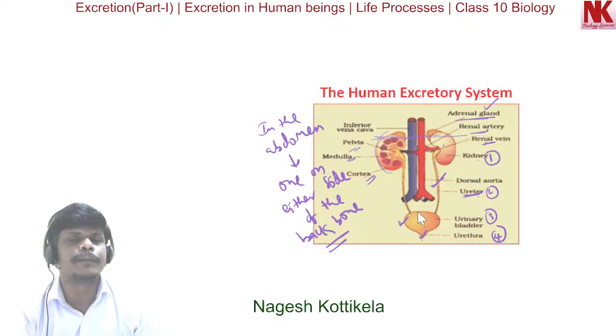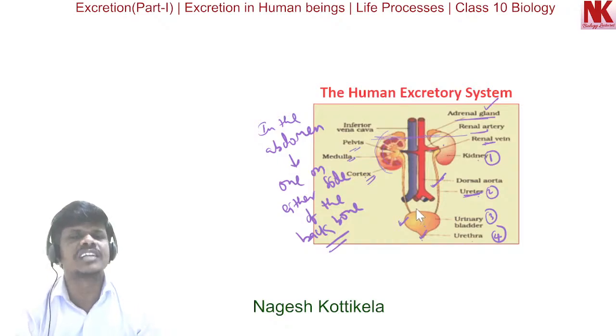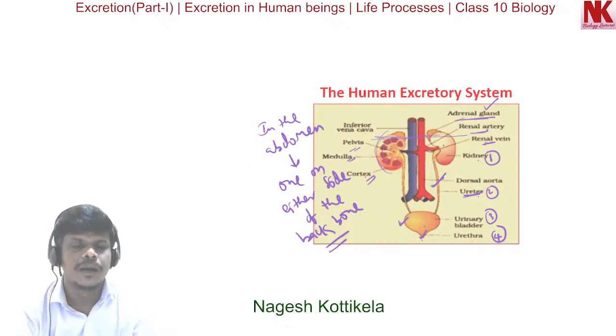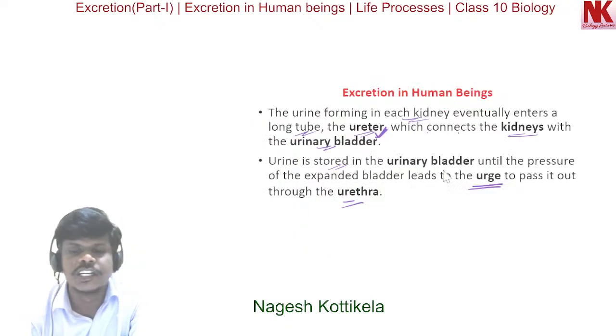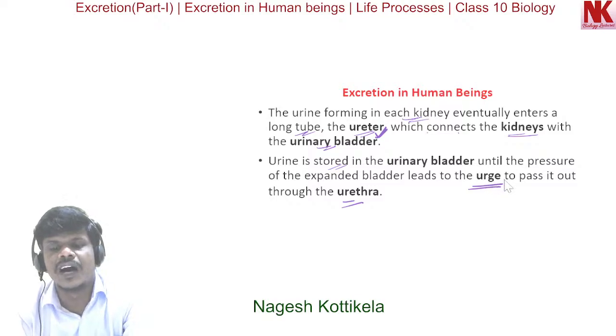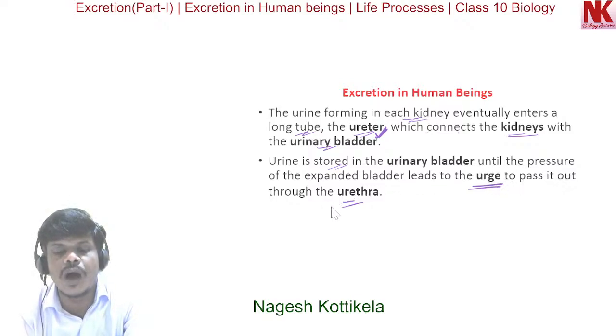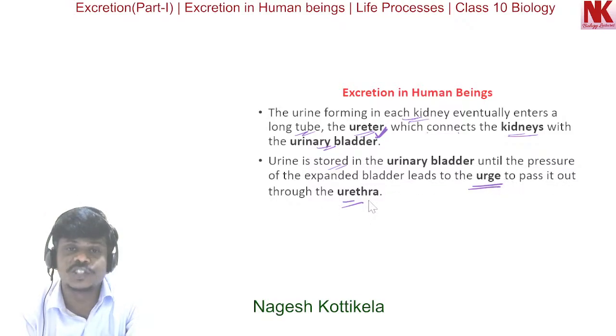That develops an urge to pass the urine out of the body.